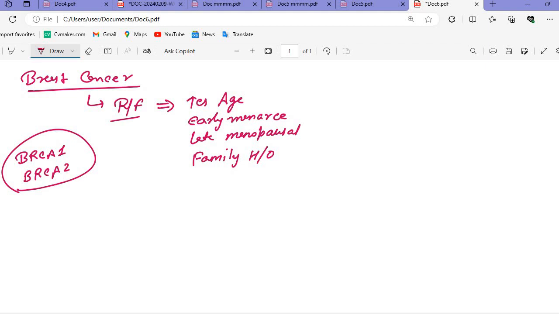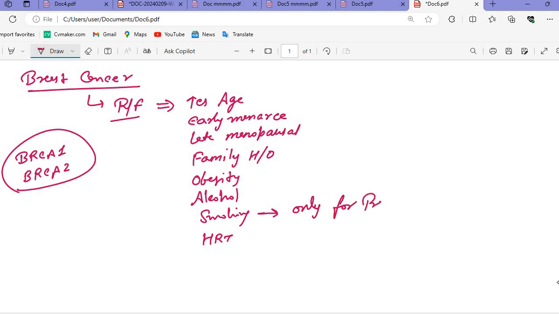They are equally important. Then we have obesity, alcohol, smoking, or hormone replacement therapy. Smoking is a risk factor only for premenopausal women.